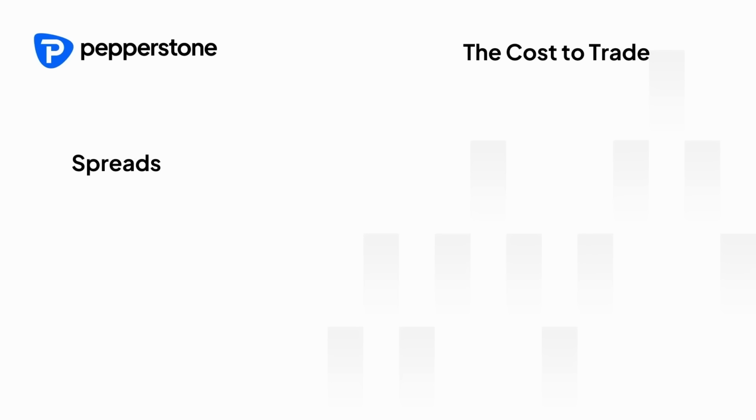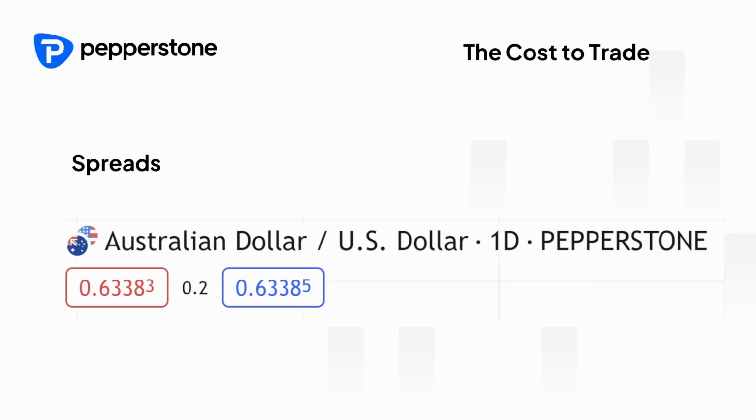Let's first talk about spreads. In Forex trading, the spread refers to the difference between the bid price and the ask price of a currency pair. The bid price is the price at which a trader can sell a currency, while the ask price is the price at which a trader can buy a currency. The spread is usually measured in pips, which is the smallest unit of measurement in Forex trading. See in the example on the screen how the bid and ask price are separated by the spread, which is between 0 and 0.1 in this example.